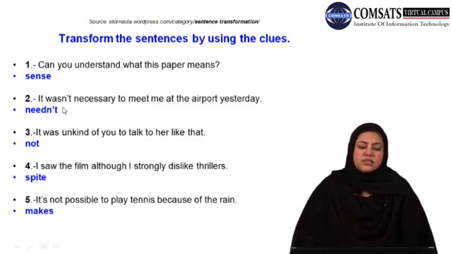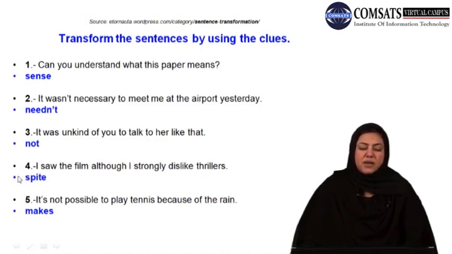Coming to number 2, it wasn't necessary to meet me at the airport yesterday. Now, need not or wasn't necessary की जगह needn't or need not is to be used. Number 3, it was unkind of you to talk to her like that. अब it was unkind, un prefix use हुआ है, that means no or not. So if you exactly have to use the word not, how would you reconstruct, or you would transform the sentence with the same meaning? Number 4, I saw the film although I strongly dislike thrillers.